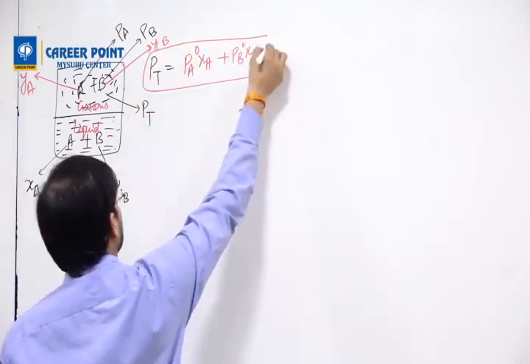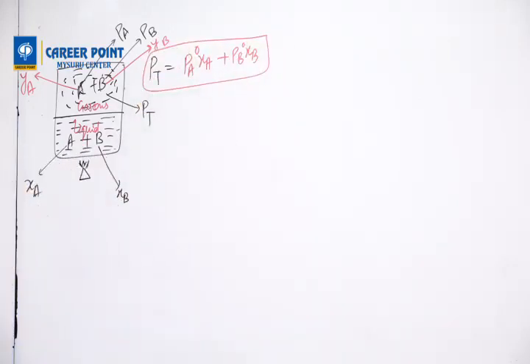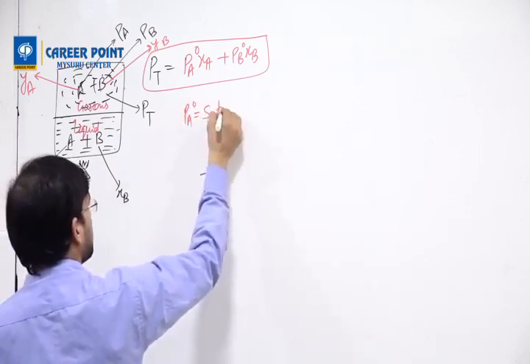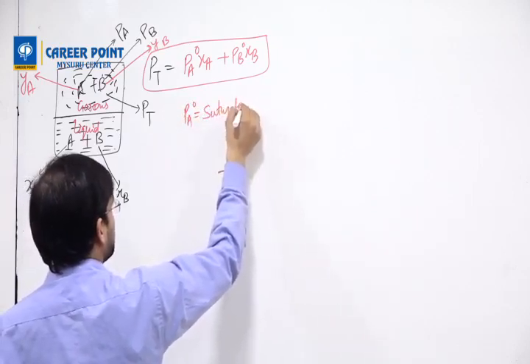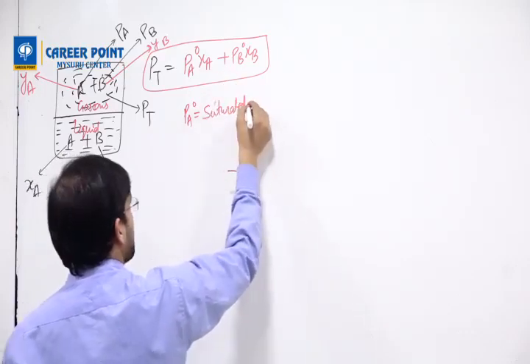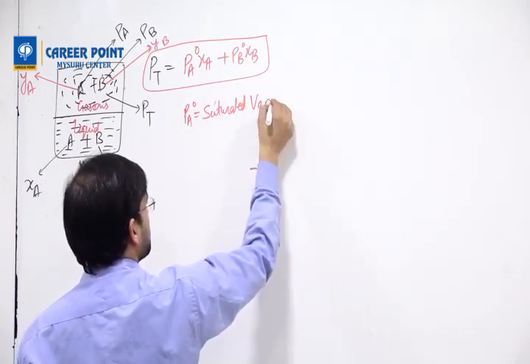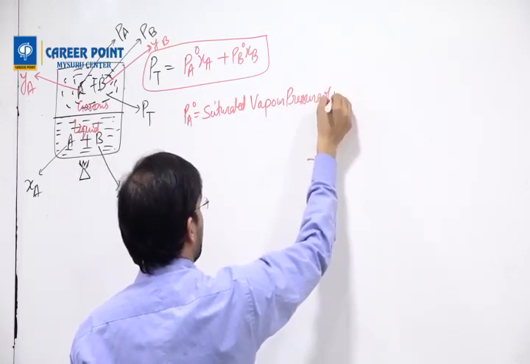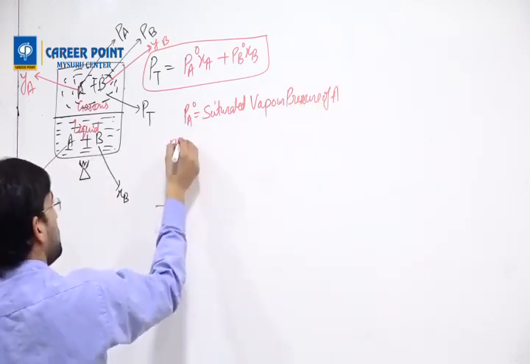So now we have the formula Pt equals Pa naught Xa plus Pb naught Xb. This is one formula. What is Pa naught? Pa naught is the saturated vapor pressure of A. What is Pb naught?